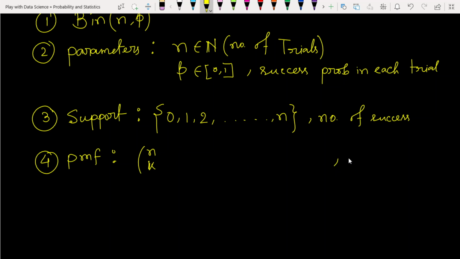This k must be in the support set. So this value will be nCk p to the power k into 1 minus p to the power n minus k. If you are interested in how these things come about, I suggest you just go to the Wikipedia website and type in binomial distribution. Then they have easily elaborated these things step by step with examples. Then you can easily get the answer from there.